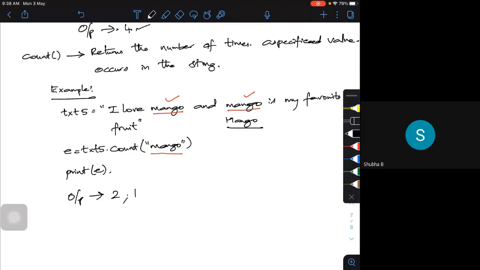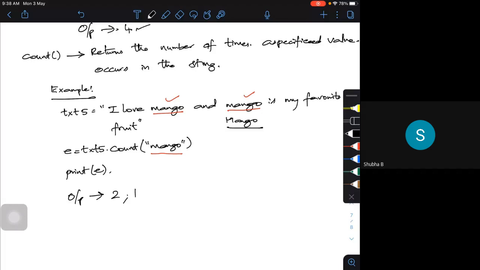It has to be an exact comparison, and only then will it say yes, this matches. Since both were lowercase, it gave 2. If I change one mango from small letter m to capital letter M, it will say it's not matching. Even though the whole word is the same, small m and capital M do not match, so the count will become 1. That's how it is very much case sensitive.